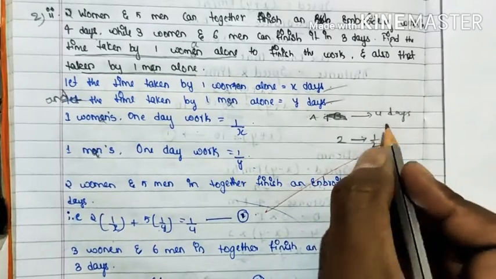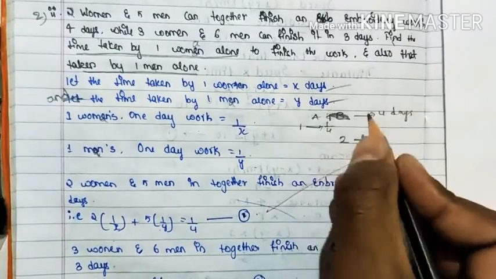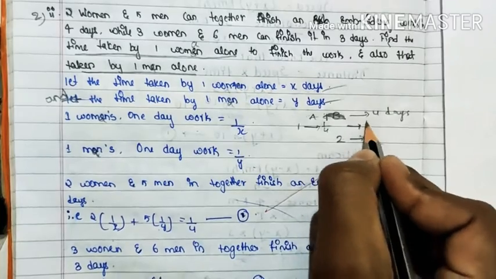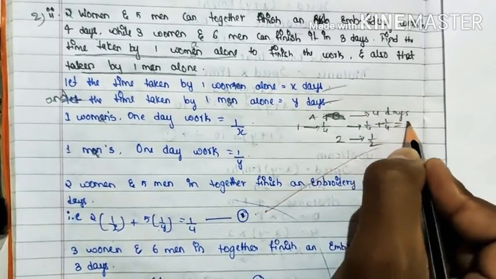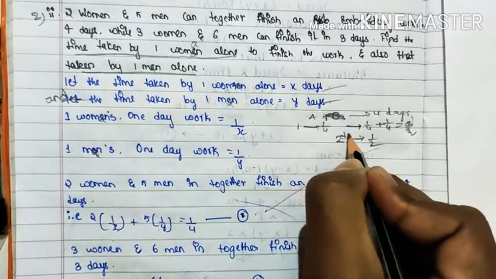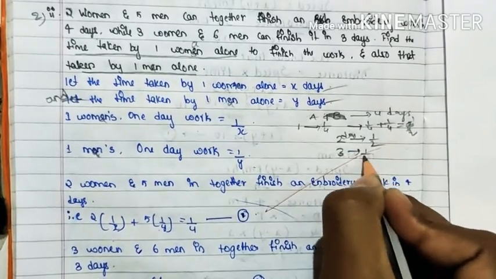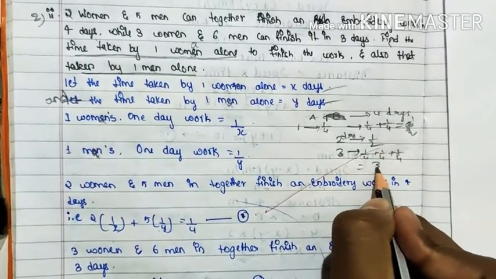In what way are we getting this? 1 day's work is a 1/4 portion finished. 2 days is 2 times 1/4, so 1 by 4 plus 1 by 4 in 2 days, that will be 2 by 4. So 2 days' work will be 1 by 2. 3 days' work will be 1 by 4 plus 1 by 4 plus 1 by 4, that is 3 by 4.